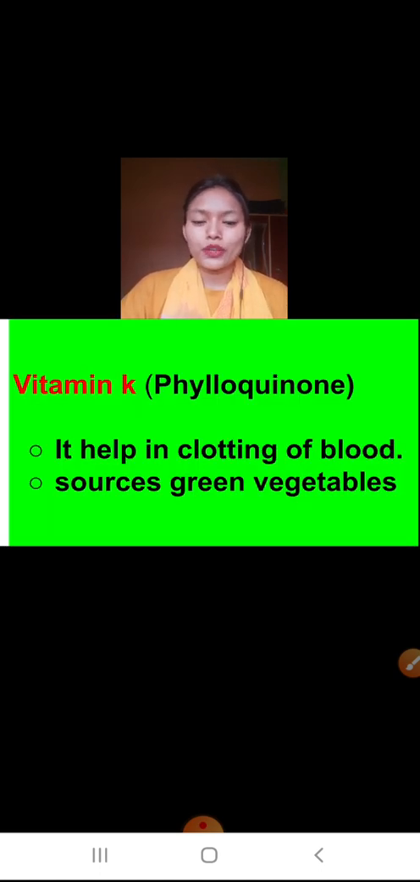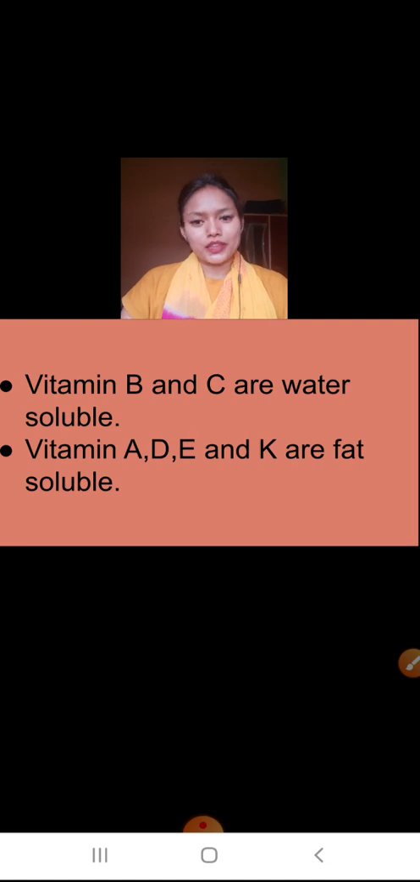Now let's come to vitamin K. It helps in clotting of blood, and its sources are green leafy vegetables. Its name is phylloquinone. When you get hurt, the blood gets stuck on that place. Yes or no? That is clotting of blood, and it is due to the presence of vitamin K in our body.